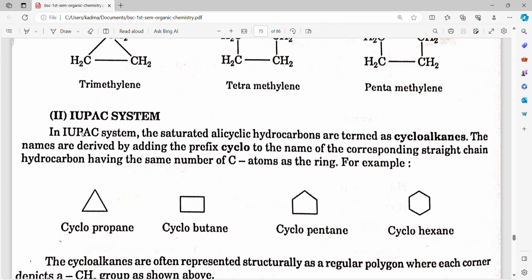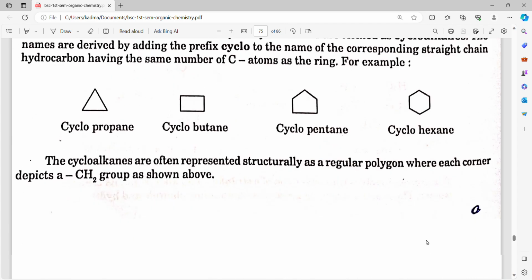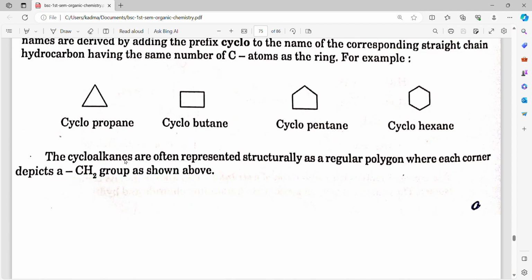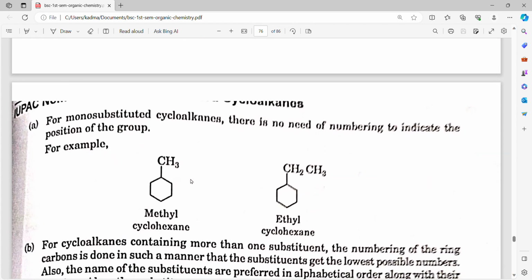Second is the IUPAC system. In the IUPAC system, the saturated alicyclic hydrocarbons are termed cycloalkanes. The names are derived by adding the prefix cyclo to the name of the corresponding straight chain hydrocarbon having the same number of carbon atoms as the ring. For example, cyclopropane, cyclobutane, cyclopentane, cyclohexane. The cycloalkanes are often represented structurally as a regular polygon where each corner depicts a CH2 group, as shown above.